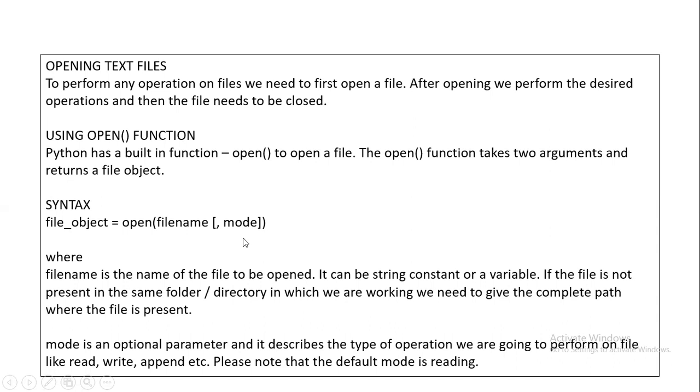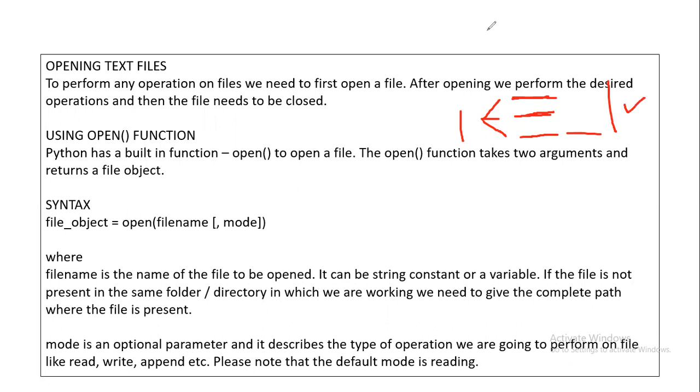In practicals, one question will definitely be there either from the CSV file or the binary file or the text file. Okay, and the question will be menu driven. Menu driven means you'll be asked to deal with a binary file and perform three basic operations. If, let's say, the binary file is containing the information of students, then add the information of a student, display the information of all the students, and search for a particular student whose roll number is entered by the user. This sort of question will be there in your practical examinations based on your binary file.